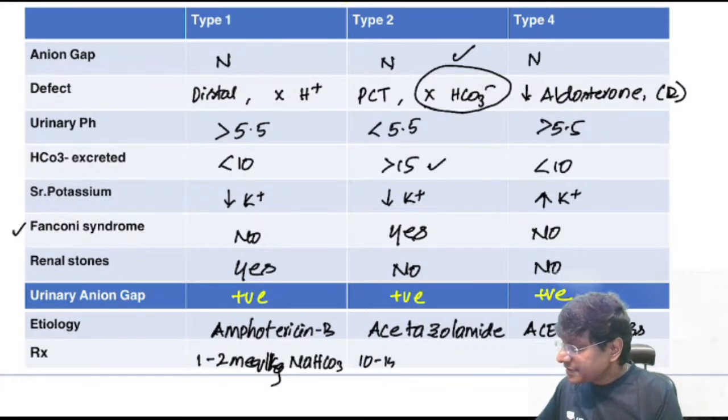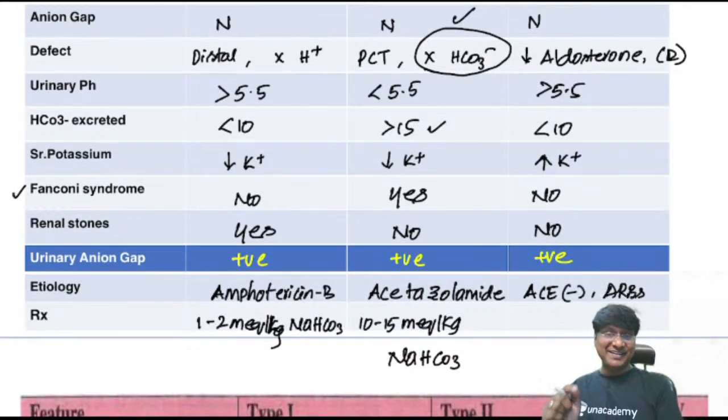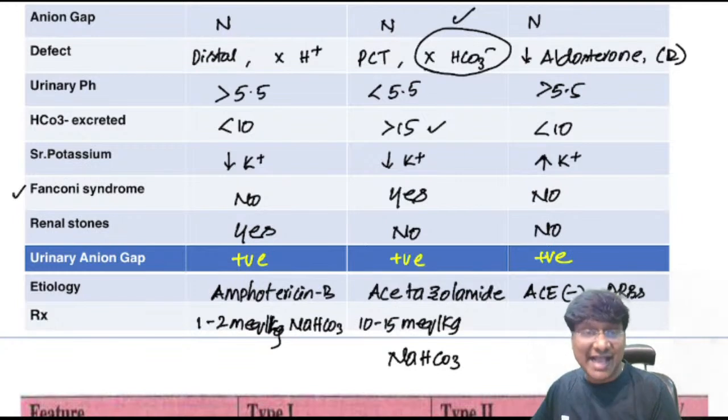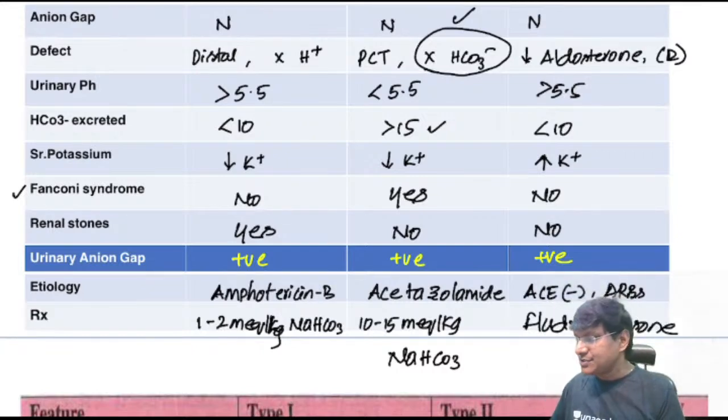So you should give 10 to 15 milliequivalents per kg of sodium bicarbonate in type 2, whereas in type 4 renal tubular acidosis, it is due to aldosterone deficiency. So you should give the aldosterone analog, and that will be fludrocortisone.